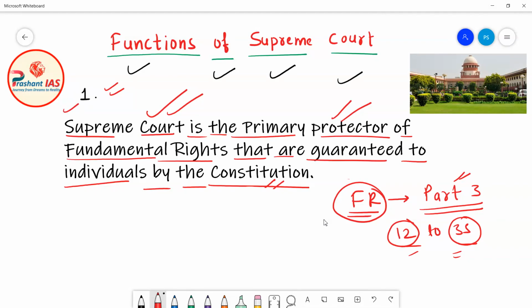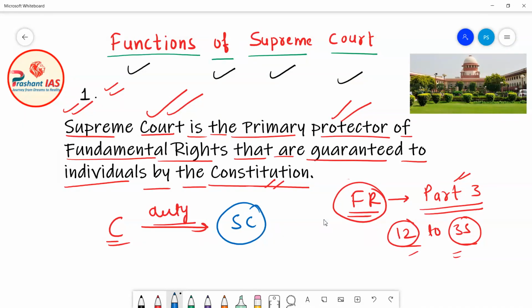It means that the Constitution of India has given a duty to the Supreme Court of India, that it is the duty of the Supreme Court to protect the fundamental rights guaranteed to the individuals by the Constitution.